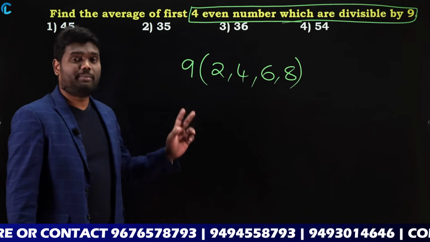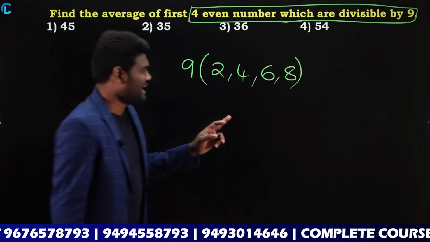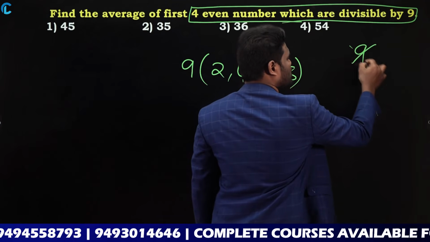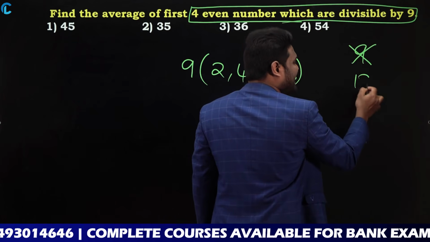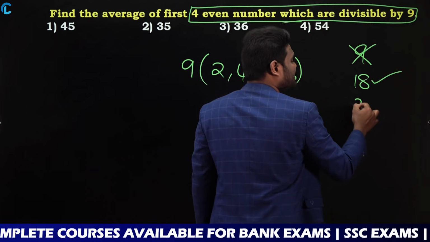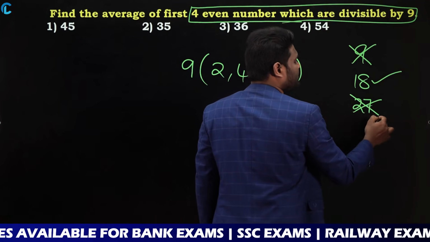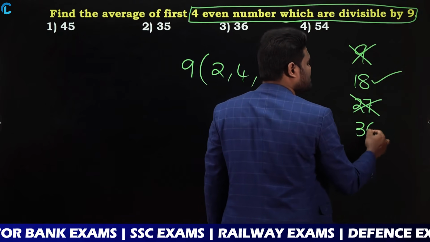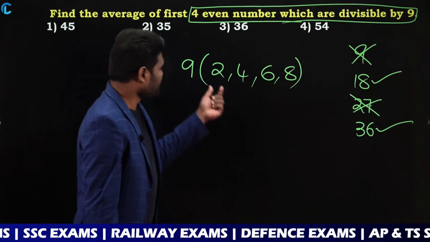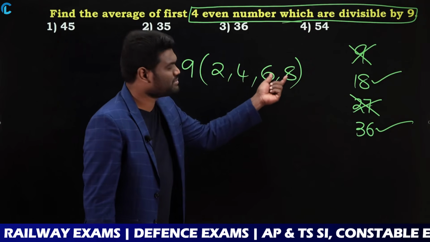Yes or no? Why? Because 9 one time is 9, which is an odd number. 9 2 times is 18, an even number. 9 3 times is 27, an odd number. 9 4 times is 36, an even number.